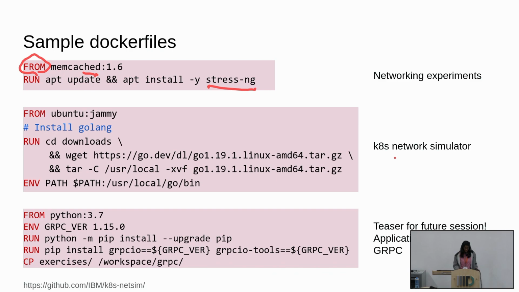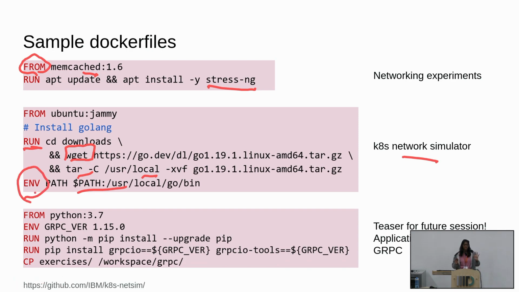Second is the K8s network simulator that Chandran and Priyanka did last year at COMSETS, and it is a large Dockerfile, but in that they installed Go, so there's a Dockerfile with Go installed for you guys to try out. And in that, for instance, you just wget downloads something. RUN is a command that you use for running stuff inside your Dockerfile. Wget just gets the Go binary, you untar it into /usr/local, and then you set that path, right? ENV, for instance, sets the environment variable in your Dockerfile.